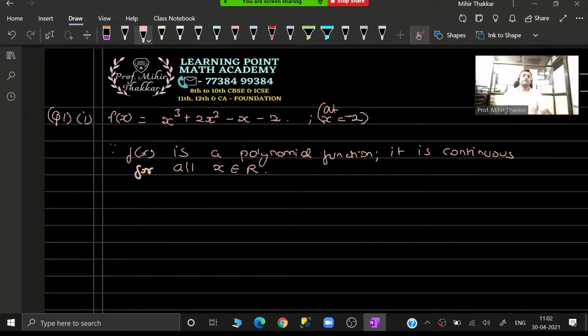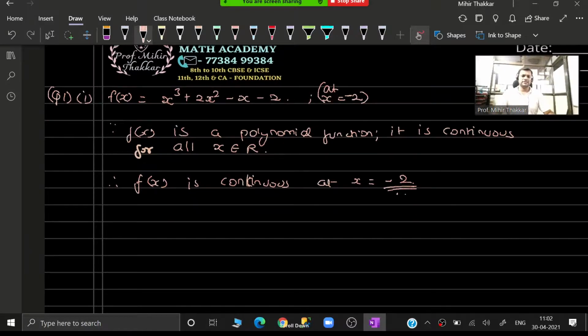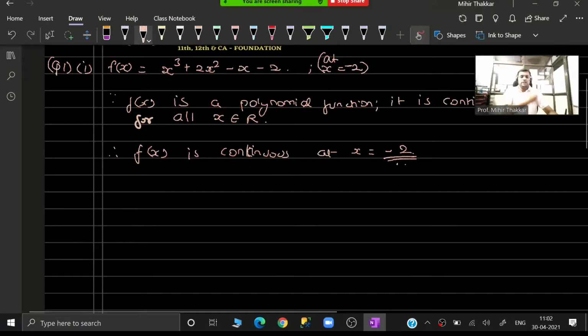For any real number x, the function can be continuous. Therefore, f(x) is continuous at x equals negative 2. As simple as that. Nothing else you have to write or solve in this particular question. A very easy sum. In the same manner, you also have to do it for sum number 2.